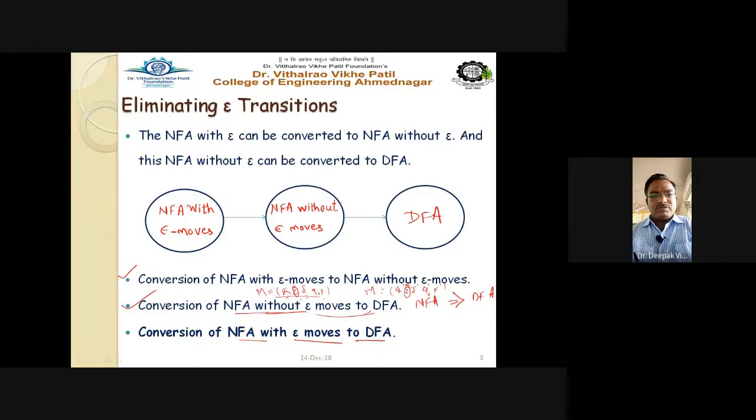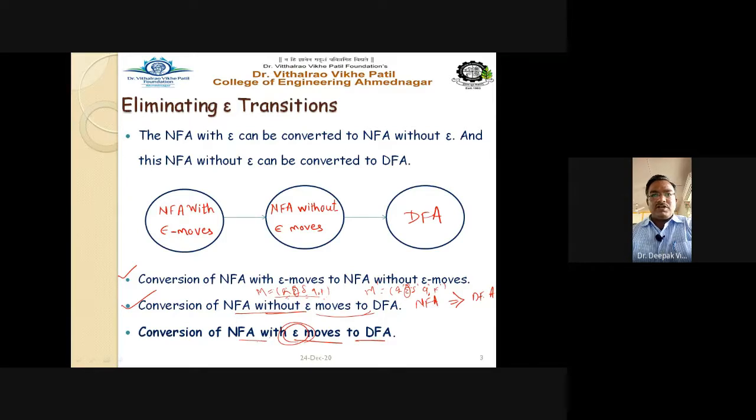With epsilon moves, there is a transition on epsilon input, meaning no input at all, but still there is a state change from the current state to the next state.